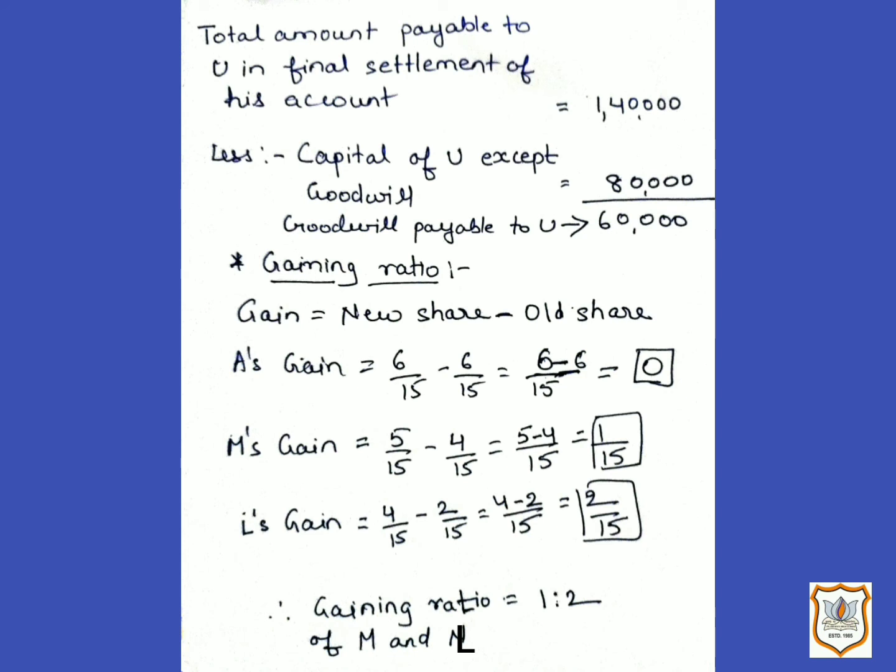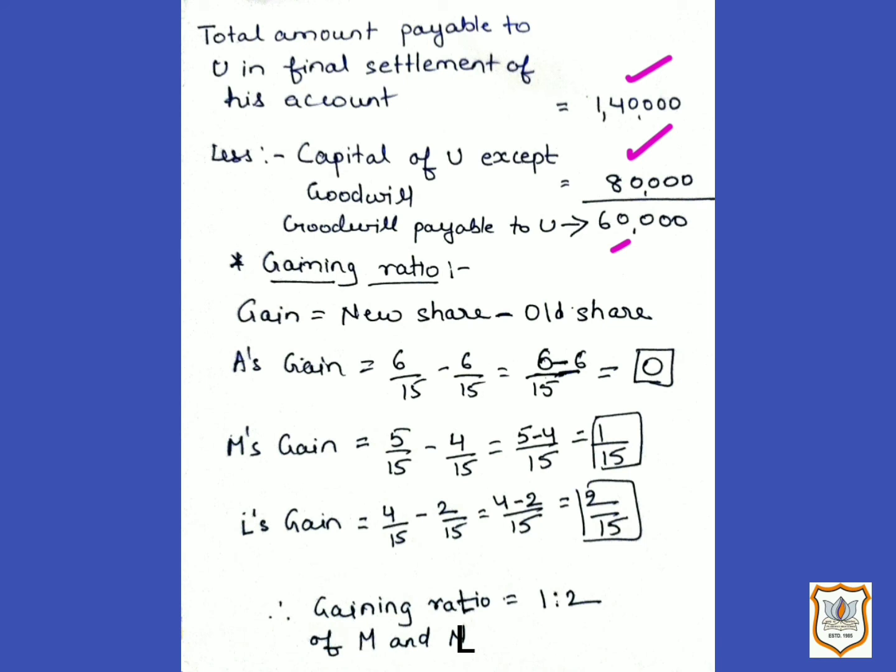Here in the question we are given total amount payable to U, that is retiring partner, in final settlement of his account, that is 1,40,000. And we are also given capital of U except goodwill, that is 80,000. So when you subtract 80,000 from 1,40,000, that comes to 60,000, and that is goodwill payable to U, which will be given by continuing partners to the retiring partner in their gaining ratio. So here we again need to find out gaining ratio.